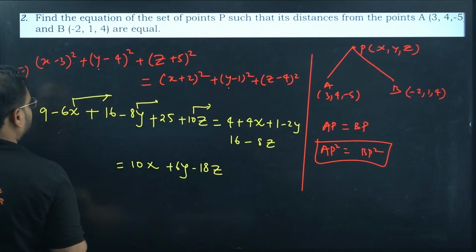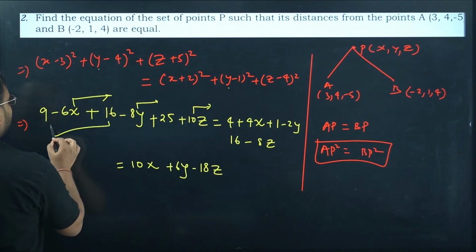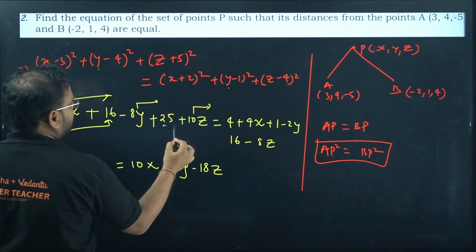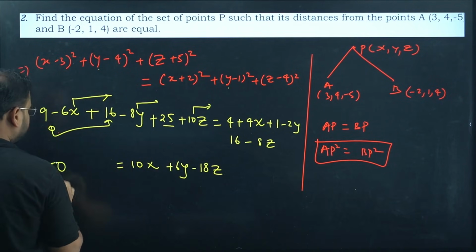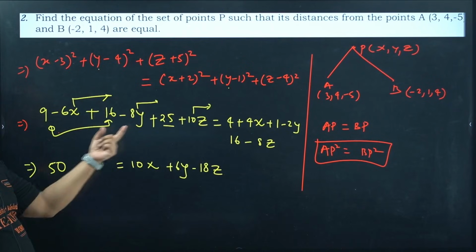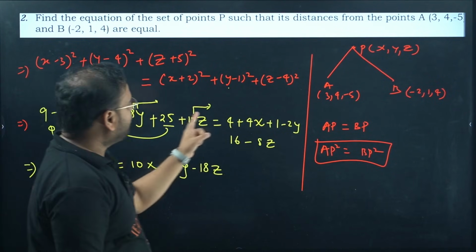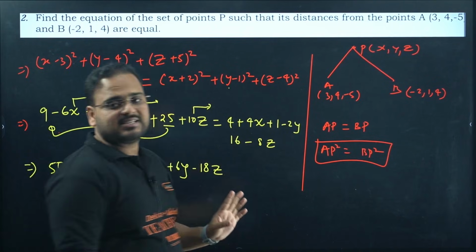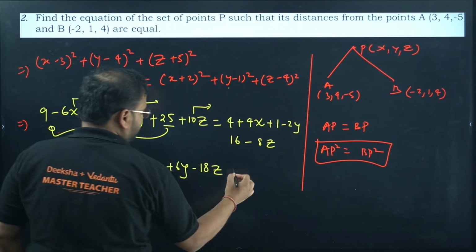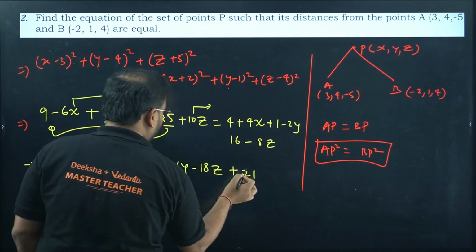Now the constants, you check. 16 and 9, 25, plus 25, so 50. 16 plus 9 is 25, plus 25 is 50. Club together over here: 4 plus 1 is 5, 5 plus 16, so 21. Plus 21. Move on this side.